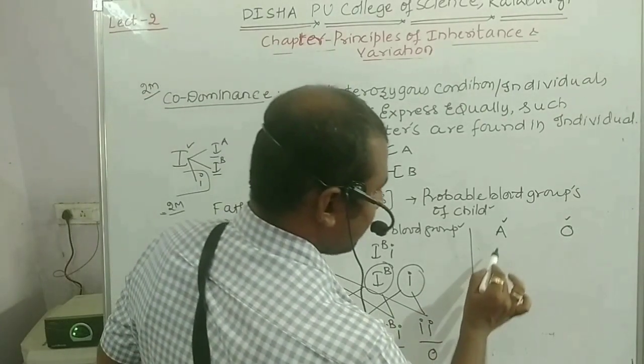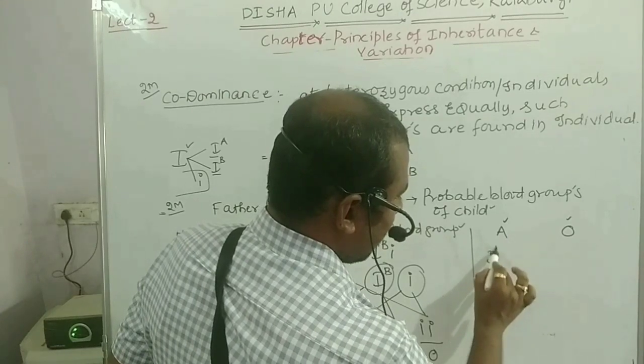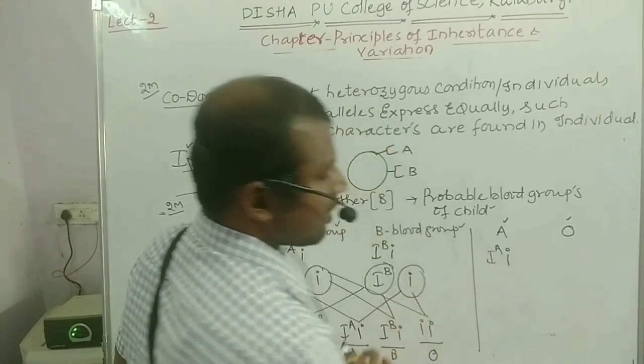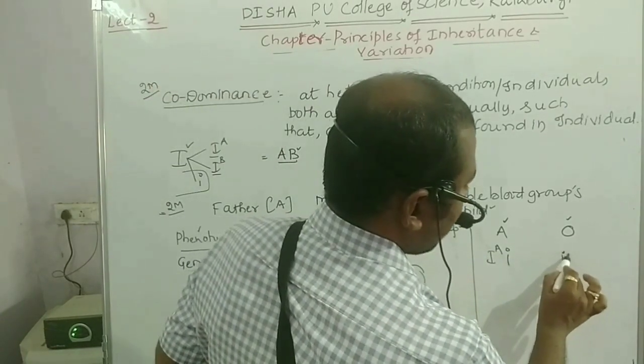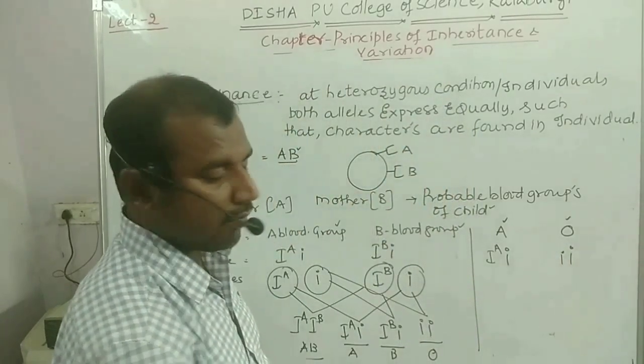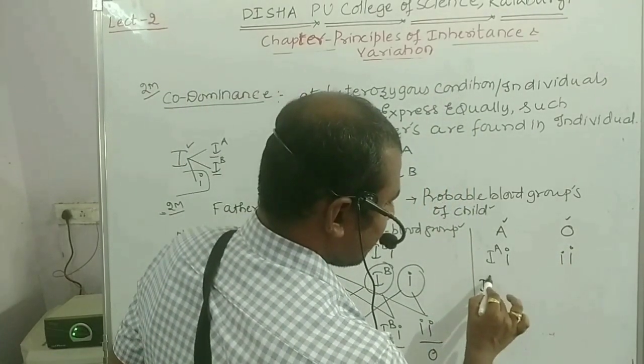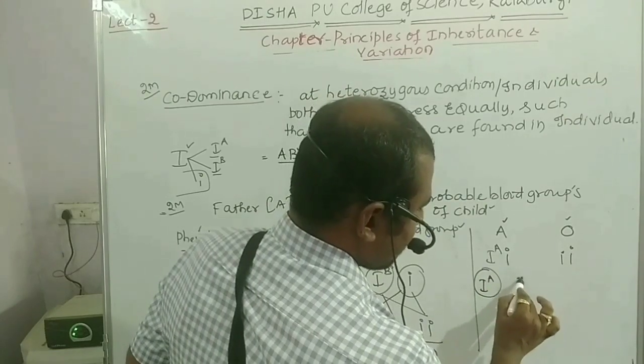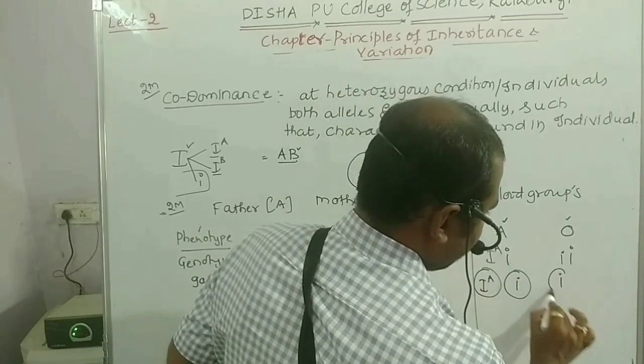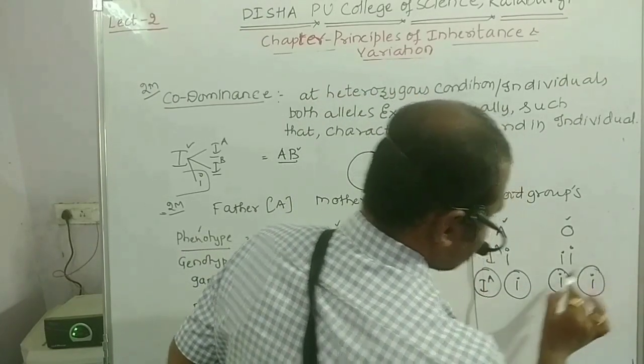Hence here you have to take the genotypes IA small i and small i small i. Now the gametes of this one are IA, small i, small i, small i, like this.